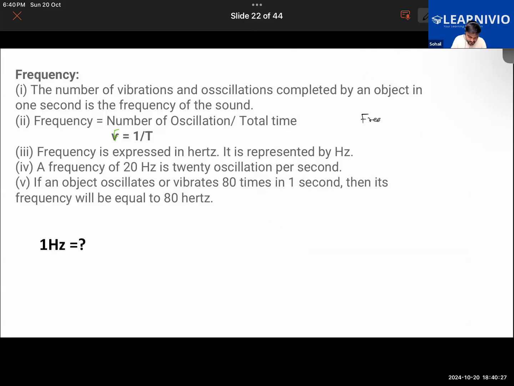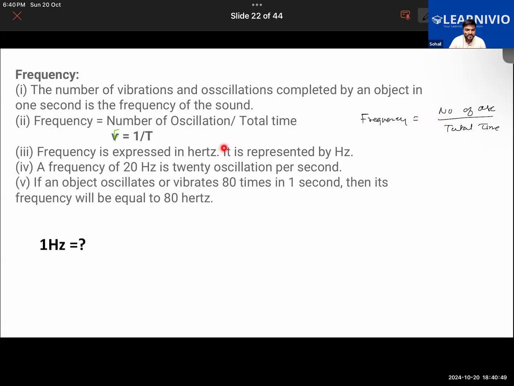Frequency equals total number of oscillations upon total time taken. Total number of waves produced upon total time taken here. All of these are used interchangeably here, whether we say oscillation or we say number of waves produced in 1 second.